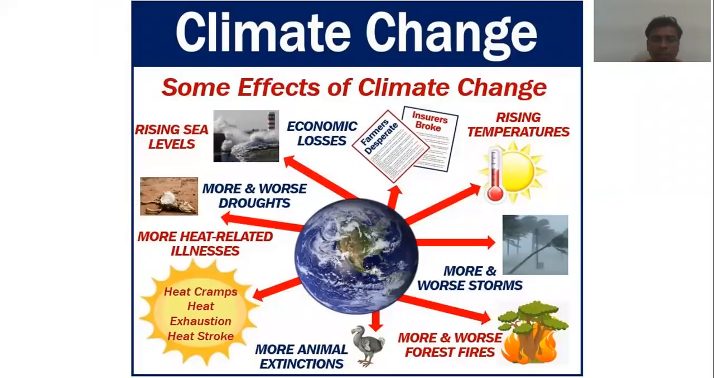That is climatic change. So there are few effects of climatic change: rising sea level, economic losses, droughts creation, and the heat cramps, heat exhaustion, and heat strokes, rising temperatures, more and worse storms, more and worse forest fires, more animal extinctions. So this is about climatic change.